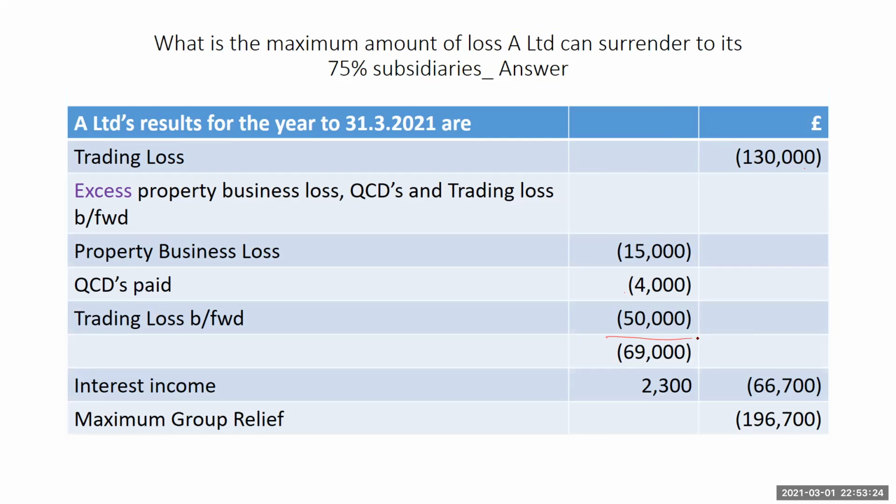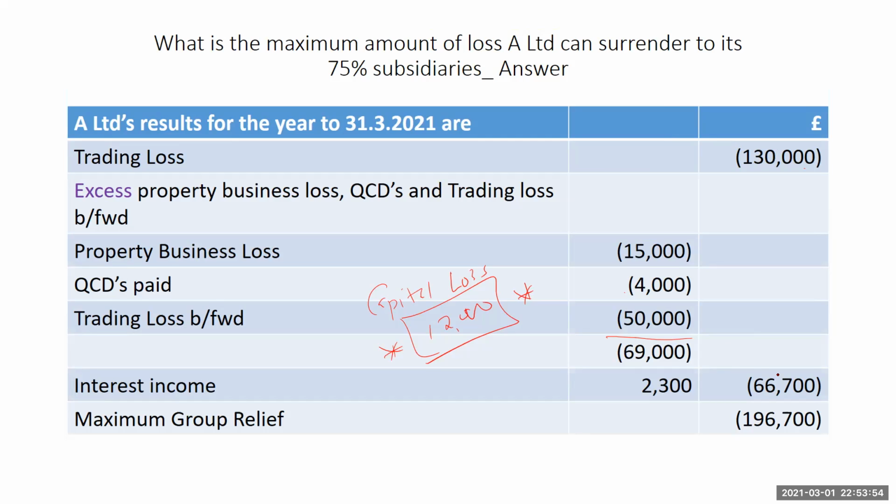When we add all of them, we get 69,000. Our income, which is a gain, let's knock it off the losses, which we have accumulated, 69, and we get 66. Have you realized that the capital loss of 12,000 is missing? We did not consider it, right? We'll look at it and we'll see the rule, what it states.